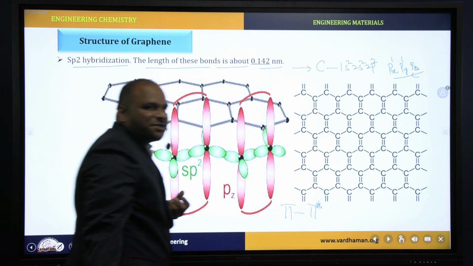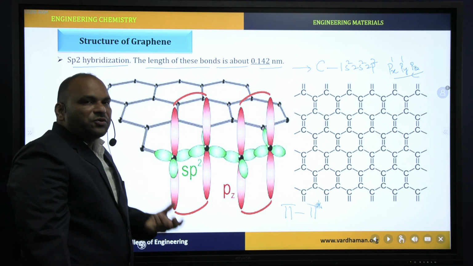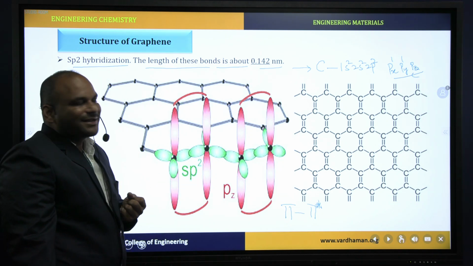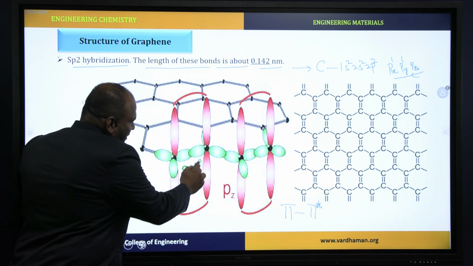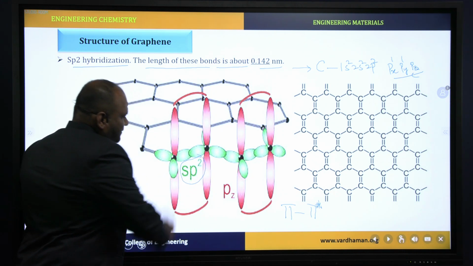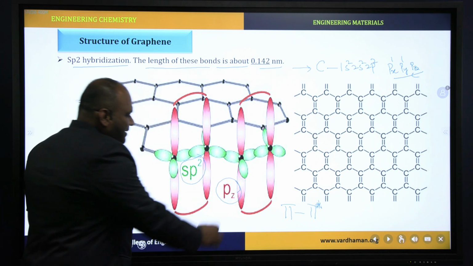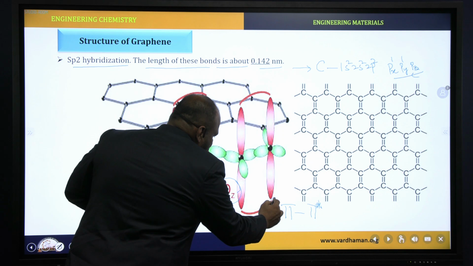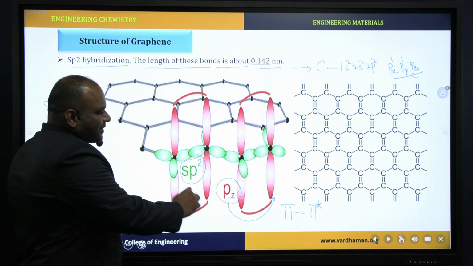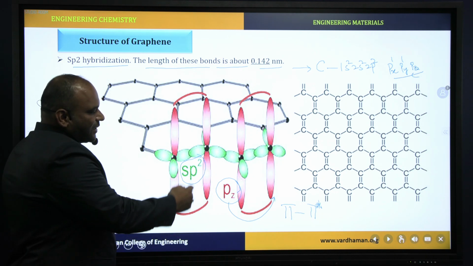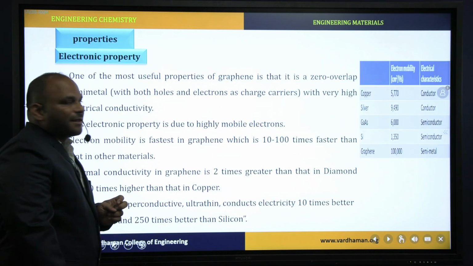Due to this transfer of electrons from pi to pi star, graphene shows electrical conductivity. Here, these two are sp2 hybridized orbitals, and this is the pz orbital. These pz orbitals combine with each other to form pi and pi star orbitals. Electron transfer takes place from pi to pi star, and due to that reason, graphene shows conductivity.